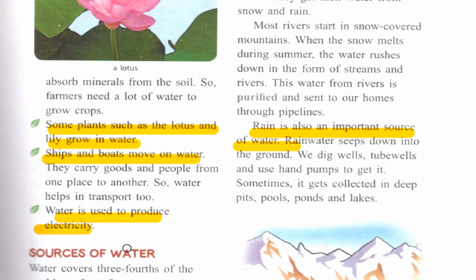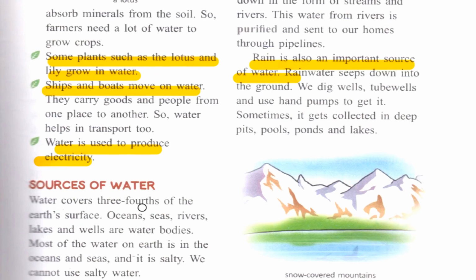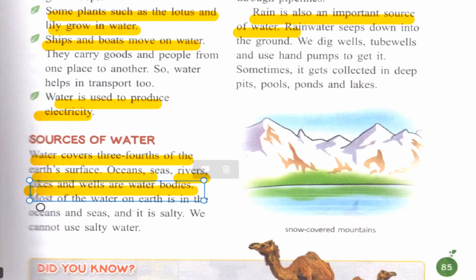Now, sources of water. Water covers 3/4 of the earth's surface. Ocean, sea, rivers, lakes and wells are water bodies. Underline this also. Okay. Most of the water on the earth is in the ocean and seas and it is salty. We cannot use salty water.